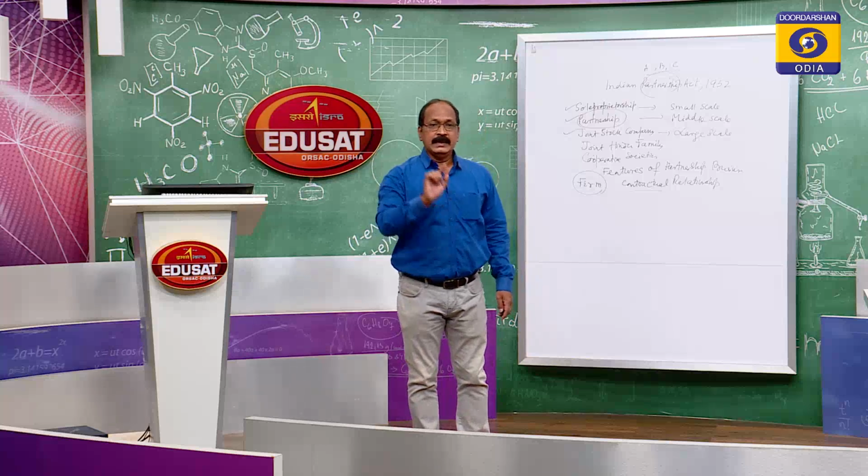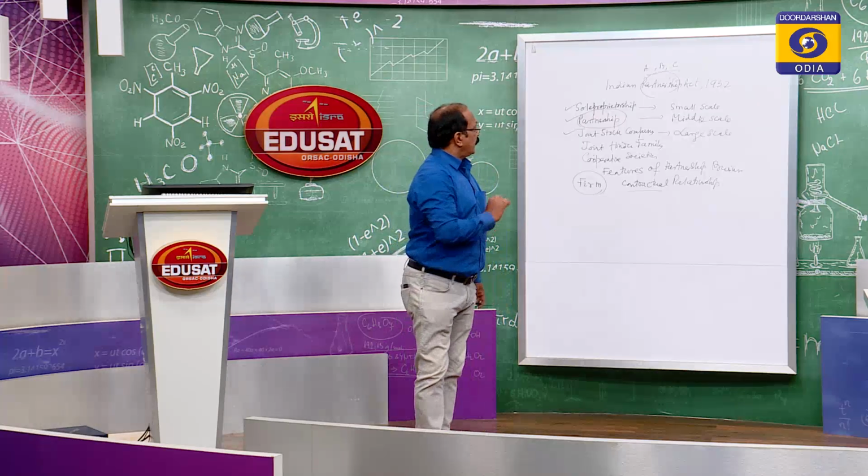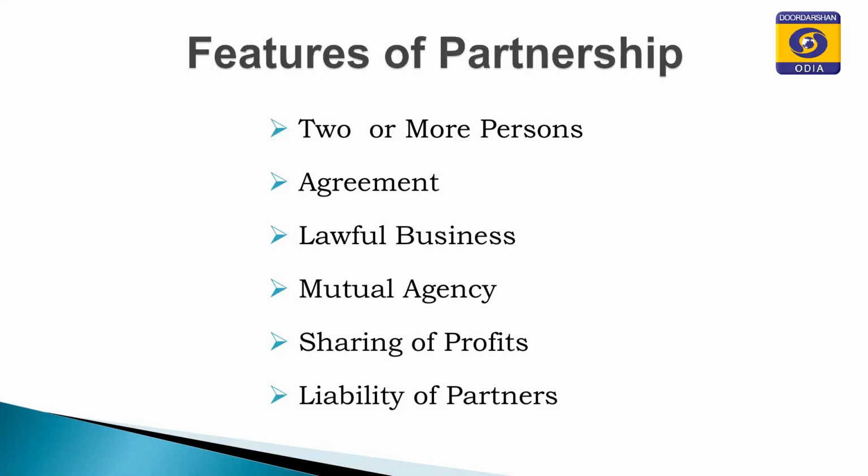Then the important feature is sharing of profits. My students, the person, he may be an individual or a group of persons, when they start the business organization, what is the aim? What is the objective? The important objective is to earn profit.